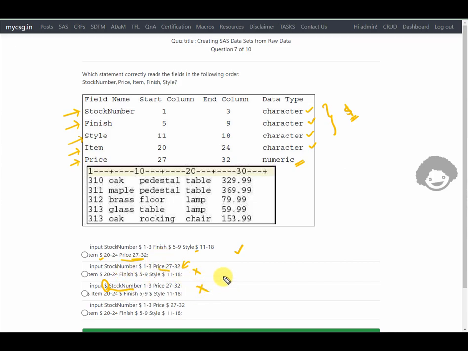And then here again, the reading order is not correct. Stock number, dollar, and then price is being read. Also, it is reading price as a character variable instead of numeric. So this is not correct for that reason. So the first option seems to be the correct one, so let us check that.